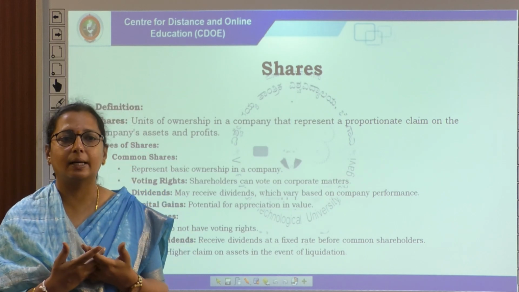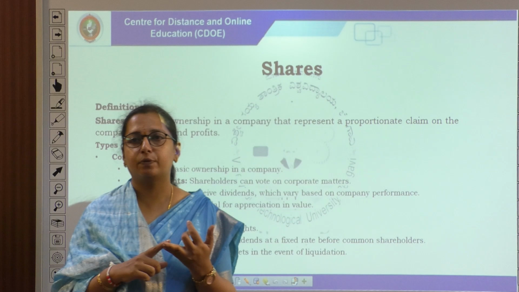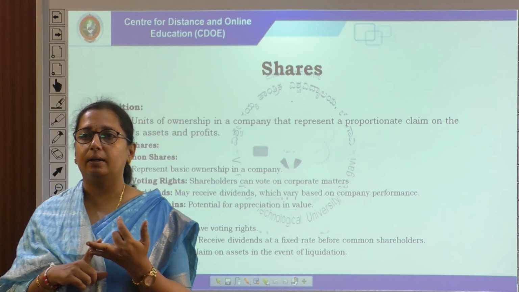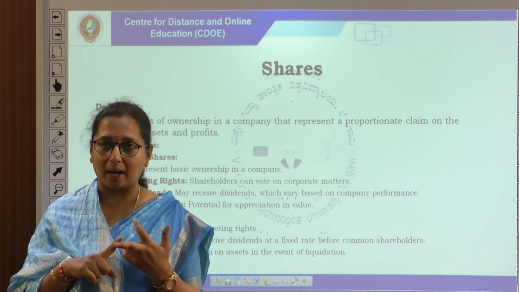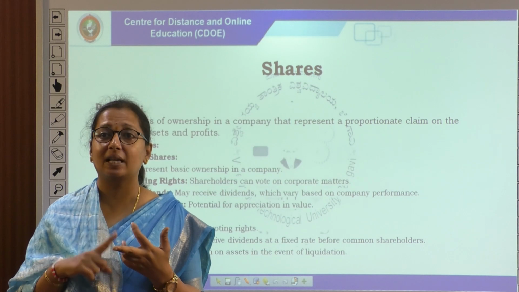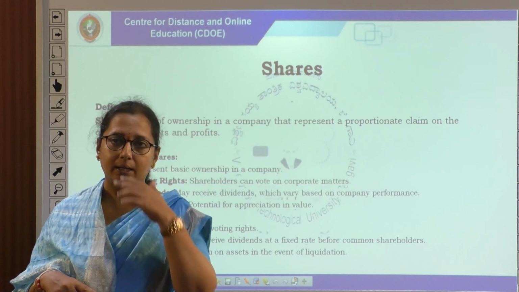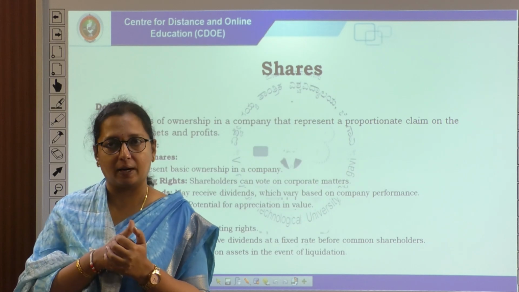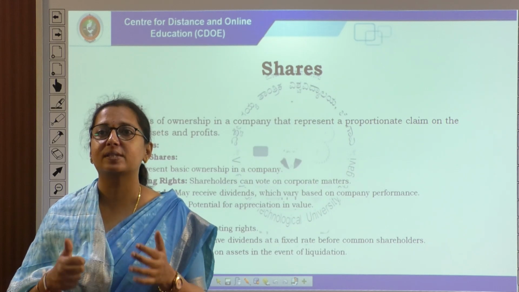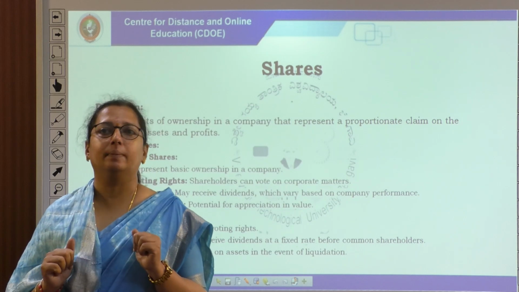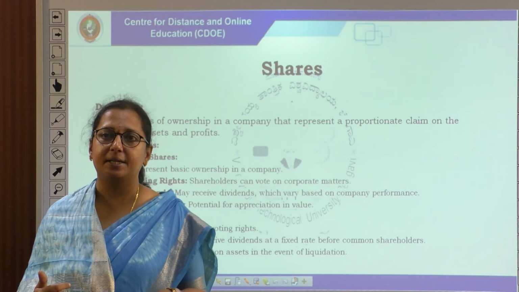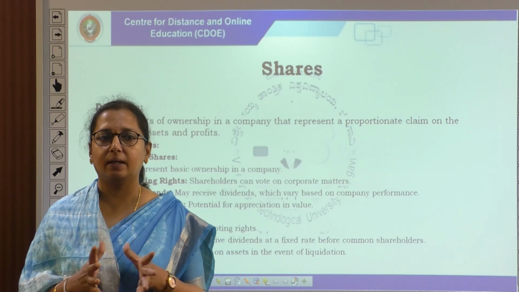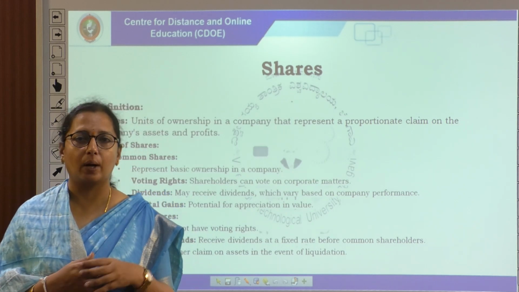Common shares and preferred shares are the external source of financing, whereas for internal source of financing, retained earnings can also be taken. Retained earnings can be treated as an internal source of financing, and this can also represent KE, cost of equity, but it is raised from internal finance. So, these are the major concepts with regard to shares.